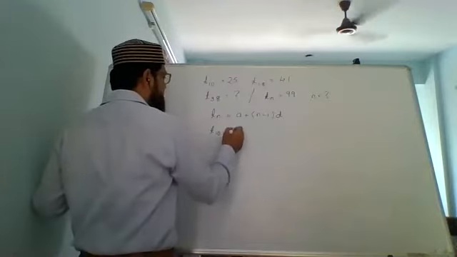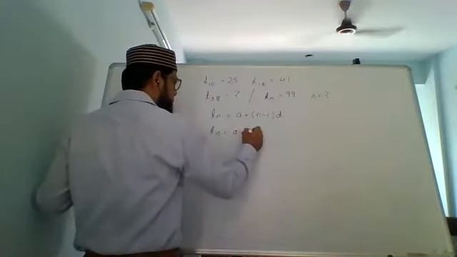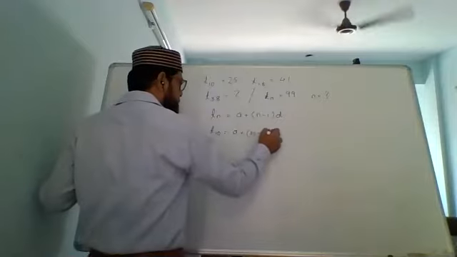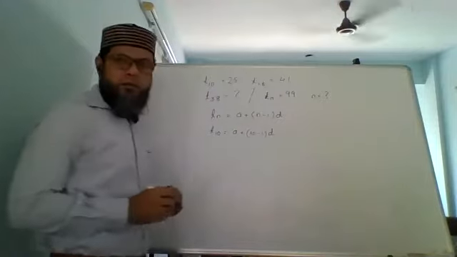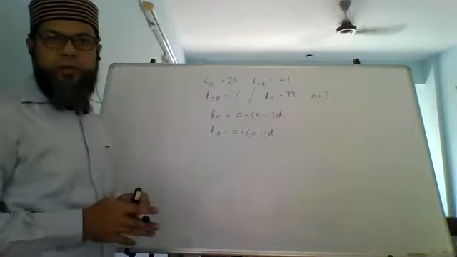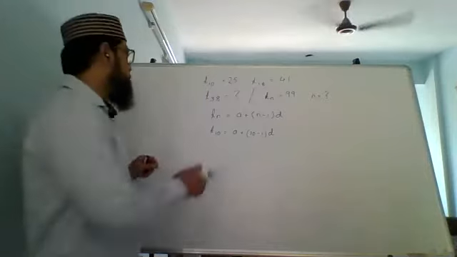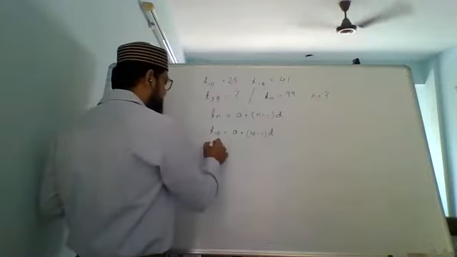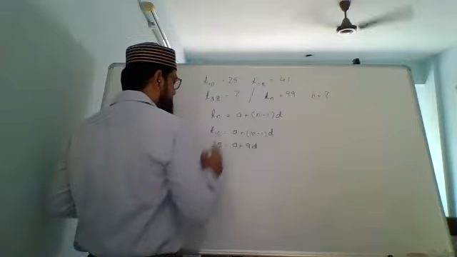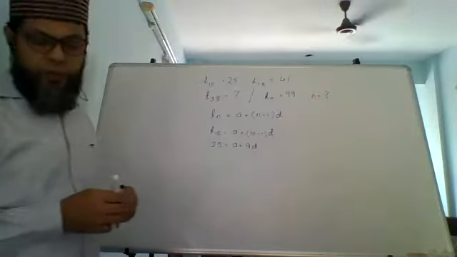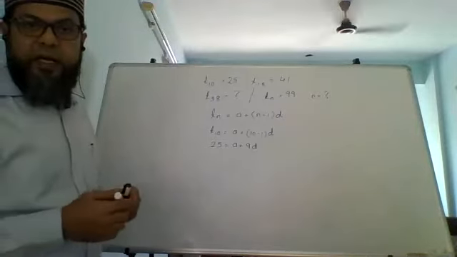T10 will be A plus 10 minus 1 D. But what is the value of T10? 25. Now 10 minus 1 is 9. So 25 equals A plus 9D.